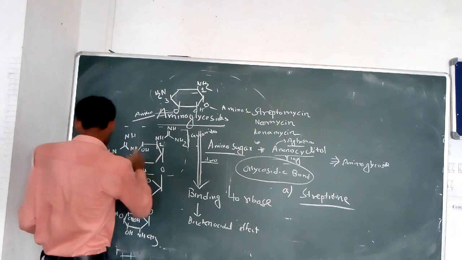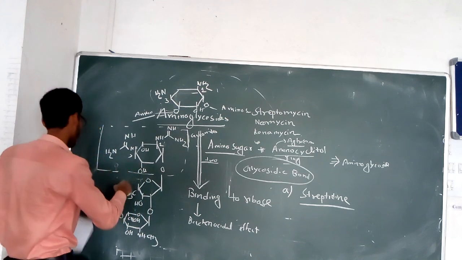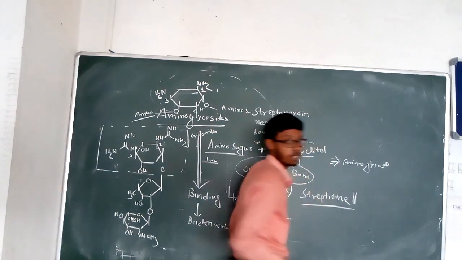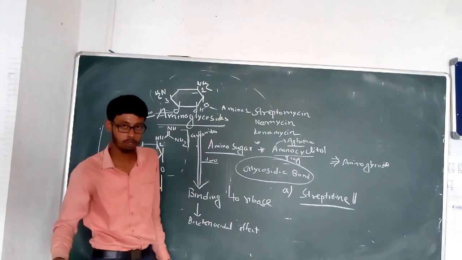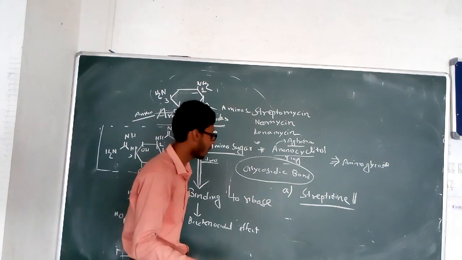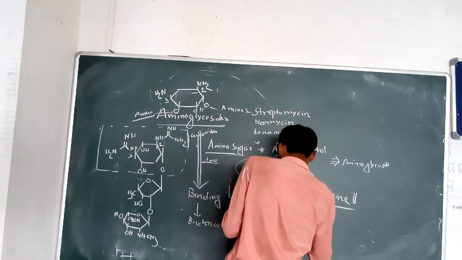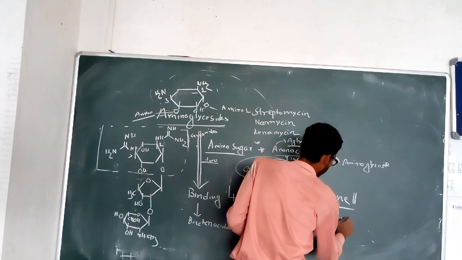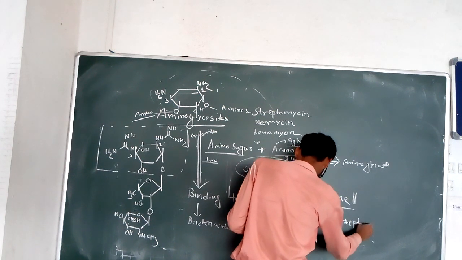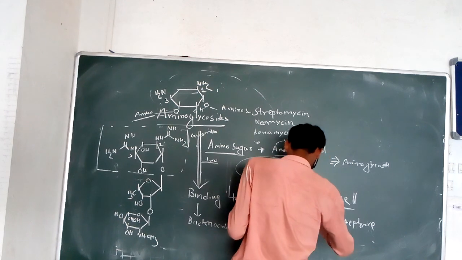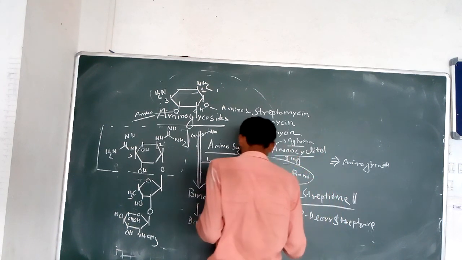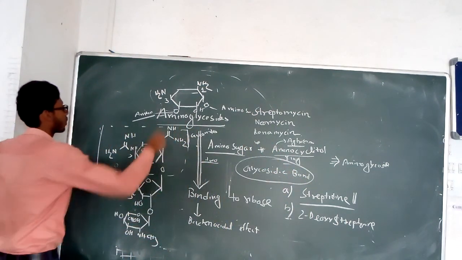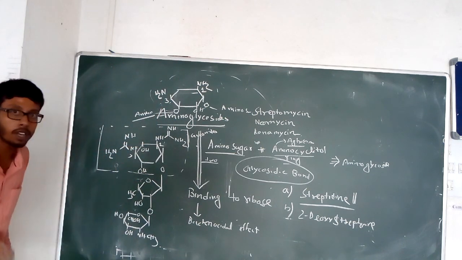This is the 1,3-diguanidino 2,4,5,6-tetrahydroxycyclohexane, and this is known as the streptidine. It is the aglycone part, the aminocyclitol. Another one is the 2-deoxystreptamine. If you look at the structure, that is the 1,3-diamine.